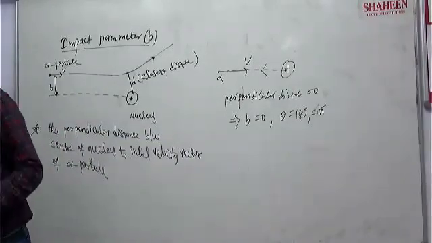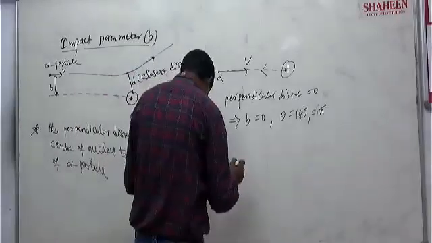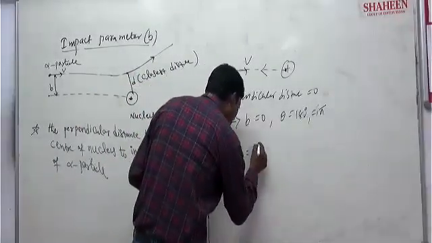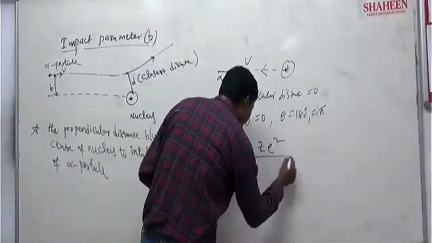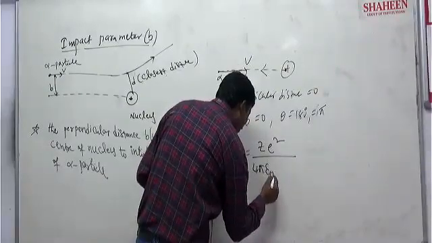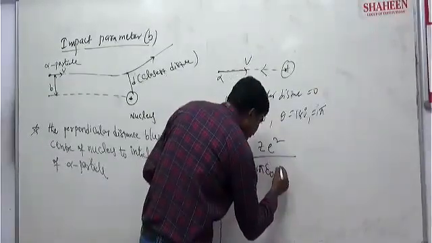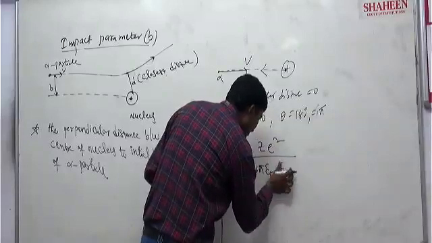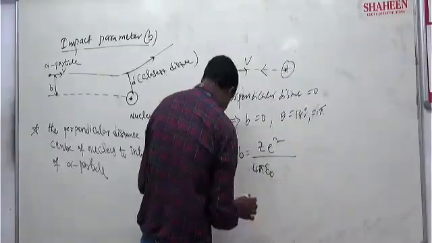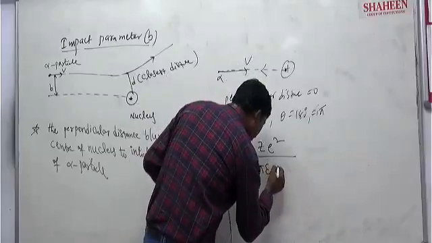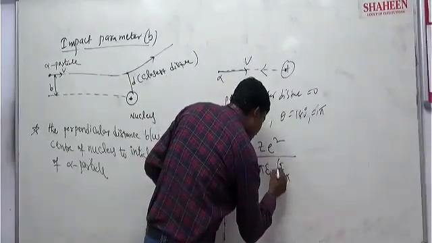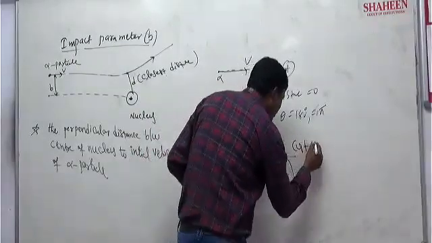So the impact parameter is given as B is equal to ZE square by 4 pi epsilon naught into energy of alpha, into cot theta by 2.